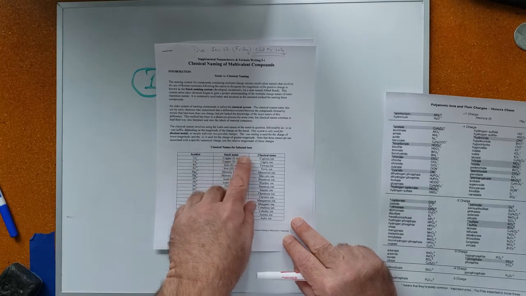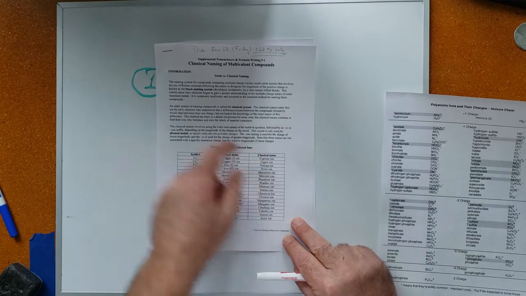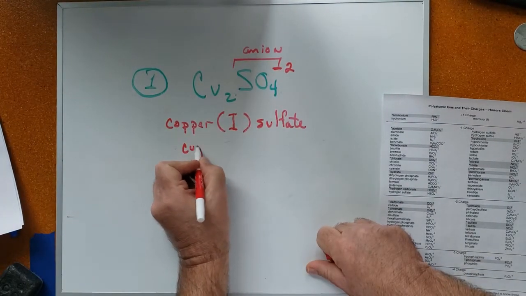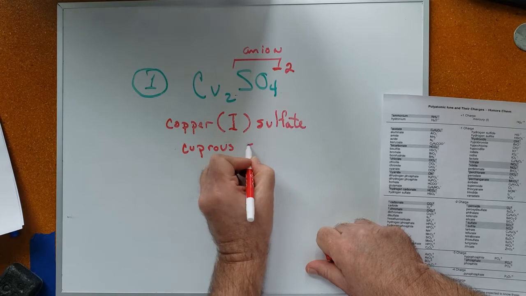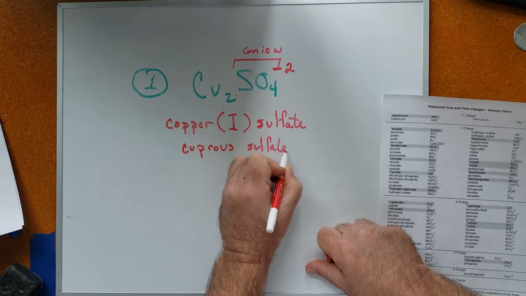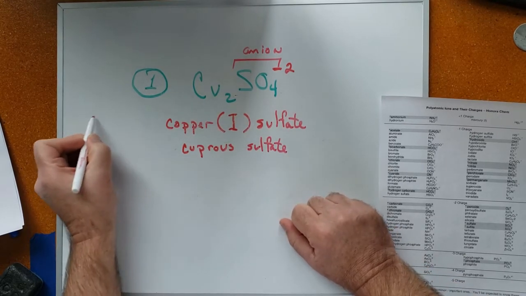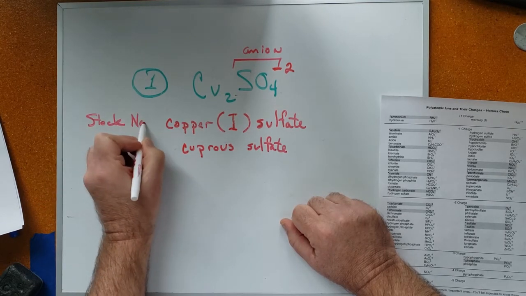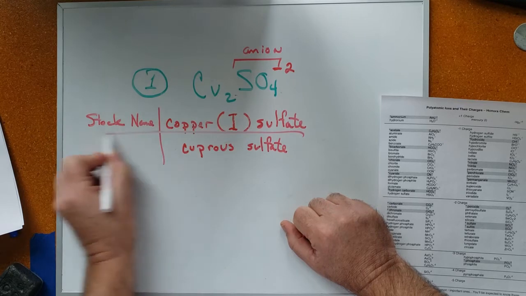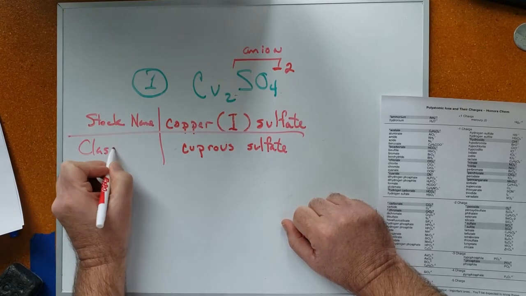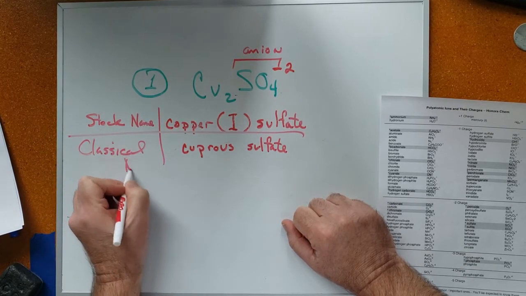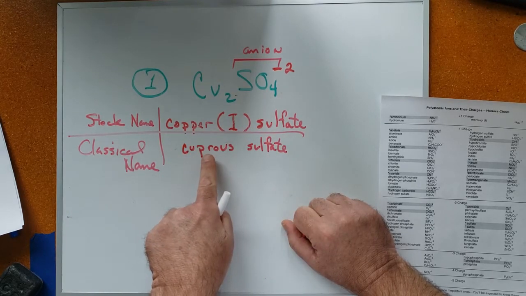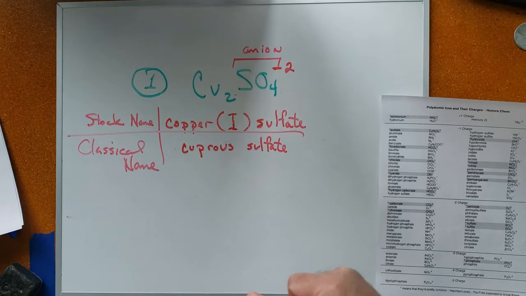Copper 1 ion is also known as the cuprous ion. So this would be cuprous sulfate. Here's the stock name, copper 1 sulfate, and here's the classical name, cuprous sulfate.